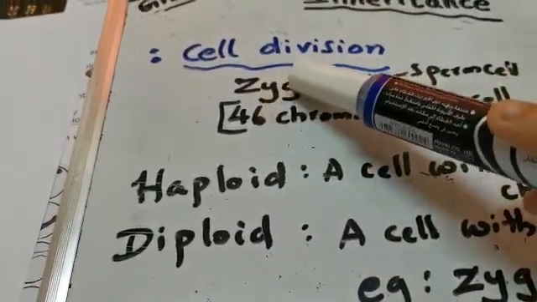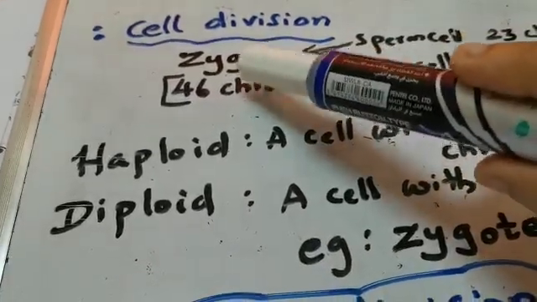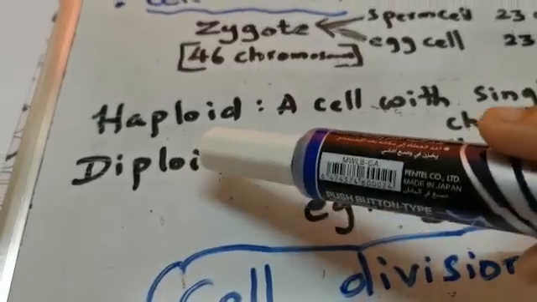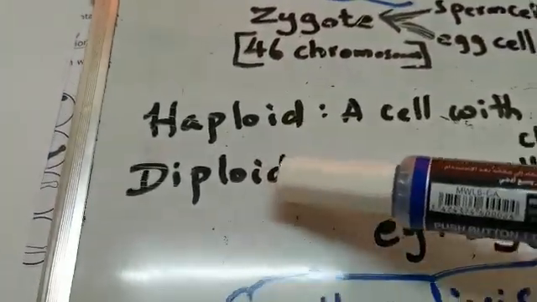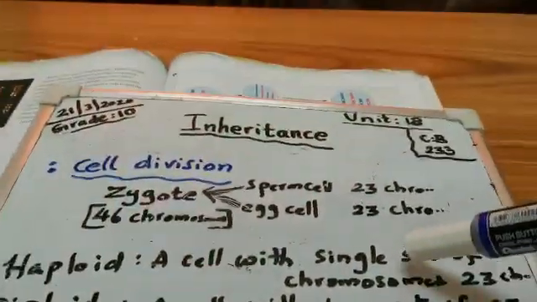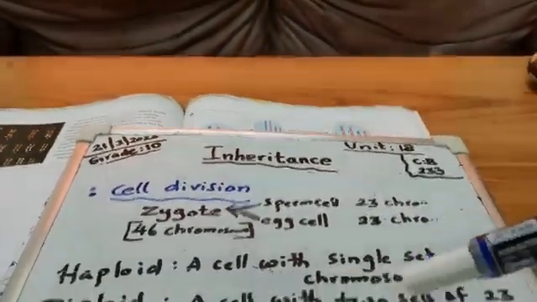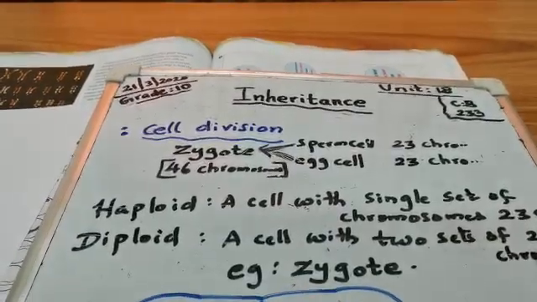The zygote has 46 chromosomes, so the zygote is a diploid cell. That's the difference between haploid and diploid: haploid is a cell with a single set of 23 chromosomes, and diploid is a cell with 46 chromosomes.